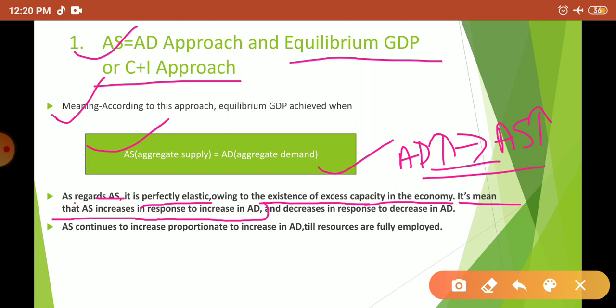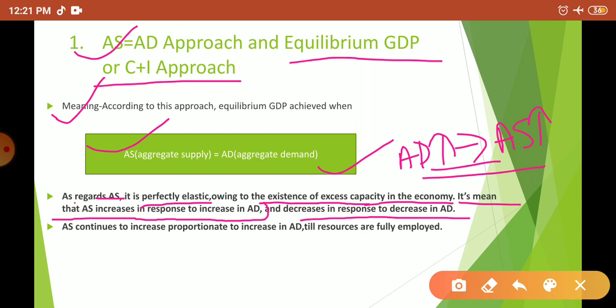There are still unused resources available in the economy. Students, if there is a decrease in AD, there will be a decrease in AS in response. In this way AS is going to adjust with AD automatically because of excess capacity, because of unutilized resources, because of unemployment in the economy.